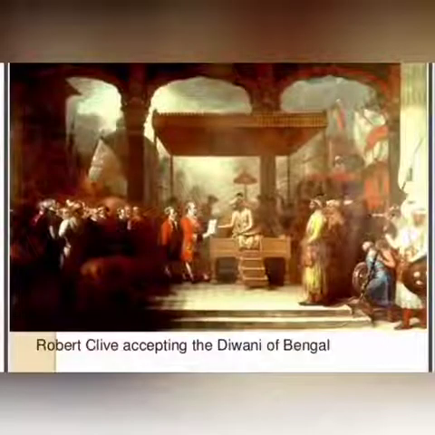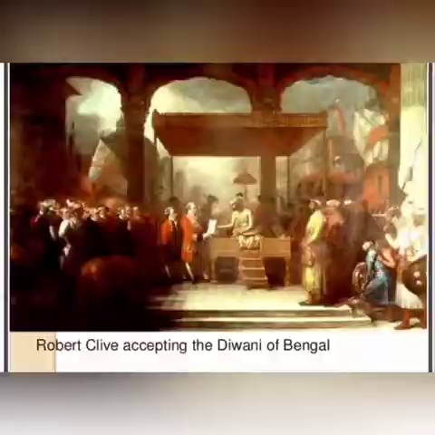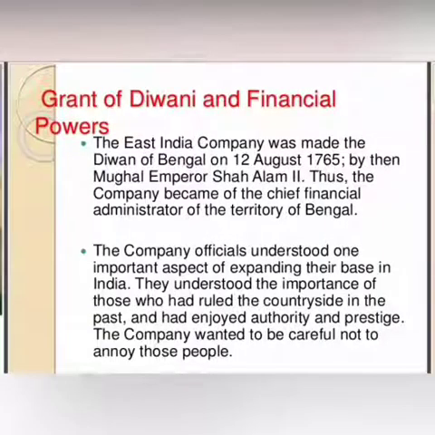In this picture, you can see Robert Clive accepting the Diwani of Bengal, the grant of Diwani and financial powers. The East India Company was made the Diwan of Bengal on 12 August 1765 by the then Mughal Emperor Shah Alam II. Thus, the company became the chief financial administrator of the territory of Bengal.